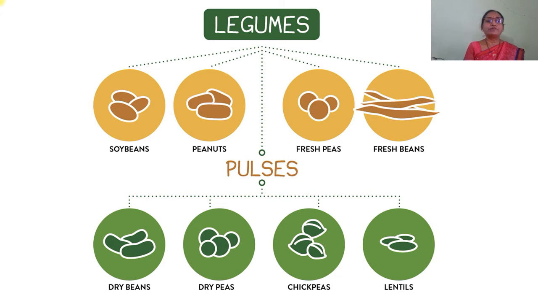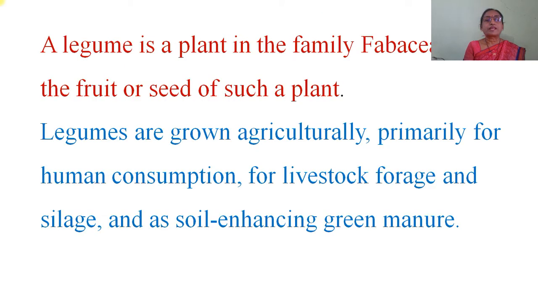What are legumes? Examples of legumes are soyabean, peanuts, then fresh peas, fresh beans. These are the legumes. And pulses are dry beans, dry peas, chickpea and lentils. These we commonly call pulses. A legume is a plant in the family Fabaceae or the fruit or seed of such a plant. Legumes are grown agriculturally, primarily for human consumption, for livestock forage and silage and as soil enhancing green manure.